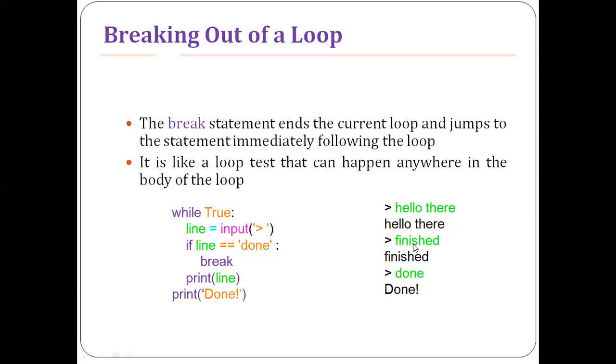So in the second case, you will enter something like "finished". Again we'll check whether it is equal to done or not. If it is not equal to done, I'll print the value that has been entered, that is, finished. Again, it will loop back, right? It is true again, so we'll ask the user to enter something. He will enter "done". So when it is done, I'm just tracking it. That is, the infinite loop has been terminated, or abruptly terminated, using a break statement.